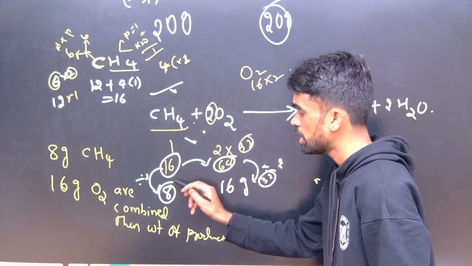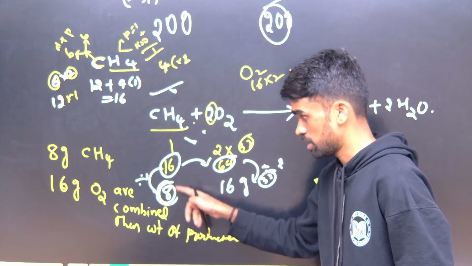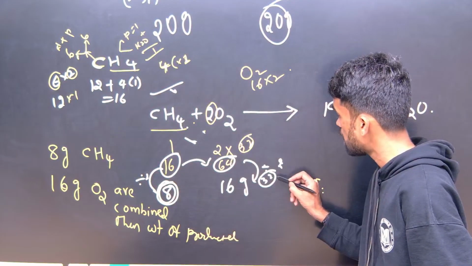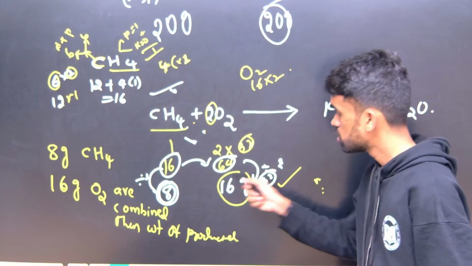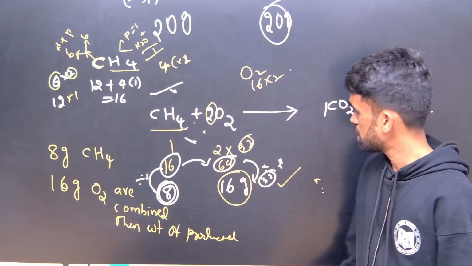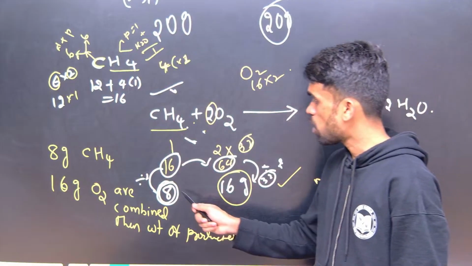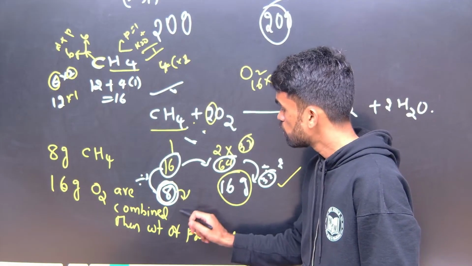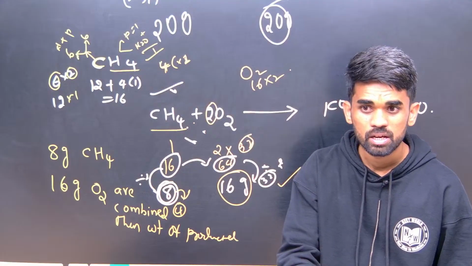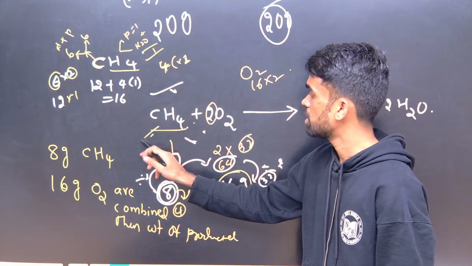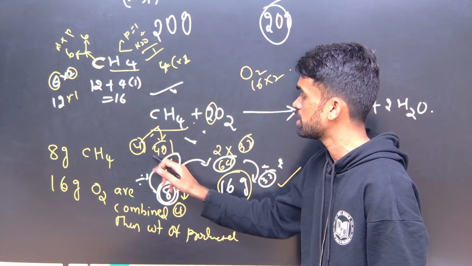So in order to consume all these 8 grams, how many grams of O2 is required? 32 grams is required. But how many grams do I have? Only 16 grams. It means this is lesser than the requirement. We require 32, but it is only 16. It means out of this 8 grams, only 4 grams will undergo combustion. The remaining 4 grams remain unreacted. Out of 8 grams, 4 grams will remain unreacted, 4 grams will participate in the reaction.